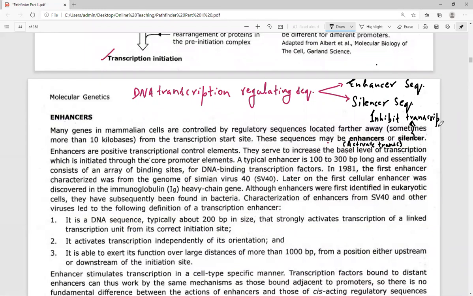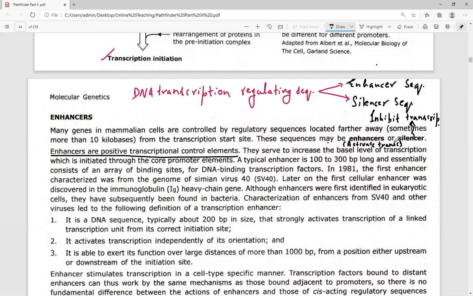Now, how do enhancer and silencer sequences act, and what is their functionality? Next, enhancers are positive transcription control elements. Here, the transcription is going to be positively controlled.